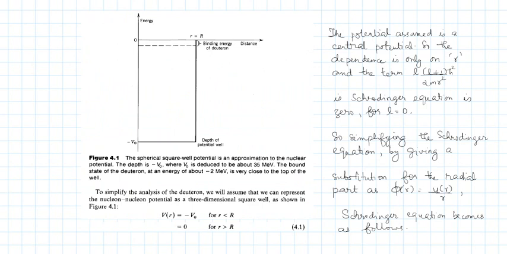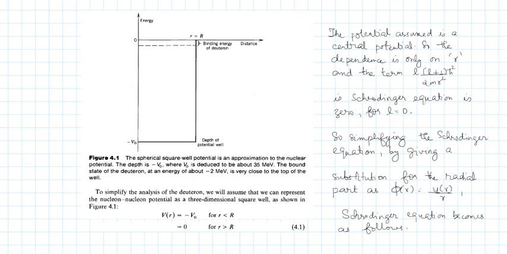So r less than R and r greater than R. We have a potential of minus V naught for r less than R, and potential is 0 for r greater than R. Now the assumed potential is a central potential, and it depends only on small r. There's no theta phi dependence. Y_lm(theta, phi) is a constant. So there's no theta phi dependence for the potential. It's a central potential, depends only on r.